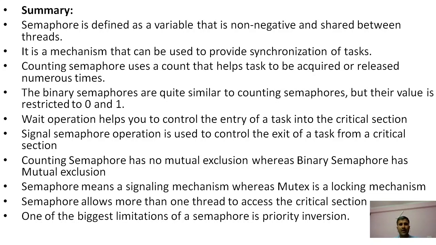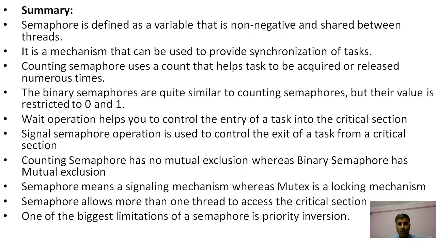Suppose process P1 enters the critical section. With the help of wait, you can control the entry into the critical section, and with the help of the signal operation, we can control the exit of the process. After the exit, it generates a signal for another process to be executed.